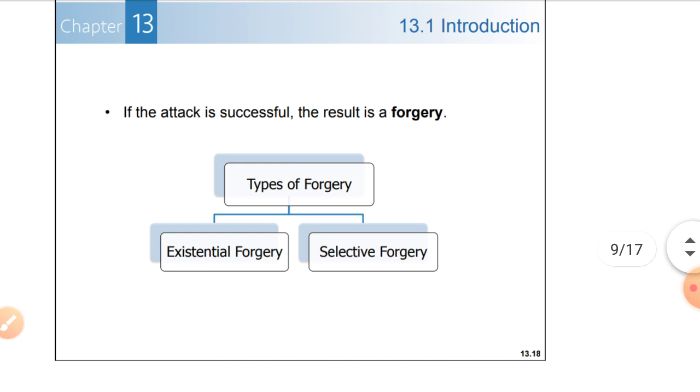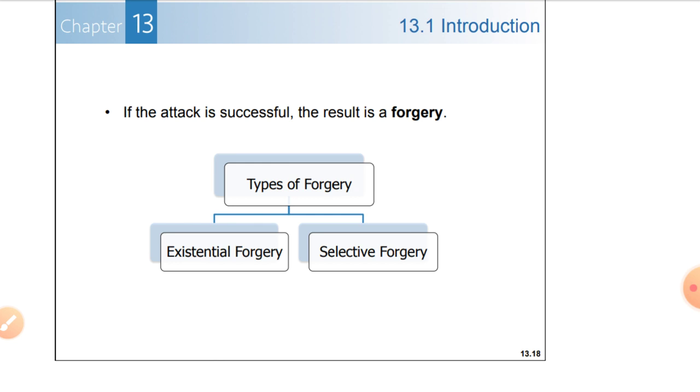Now we will see forgery. After the attacks on the digital signature, he can forge the signature. Two types of forgeries are there: existential forgery and selective forgery. First, what is existential forgery?